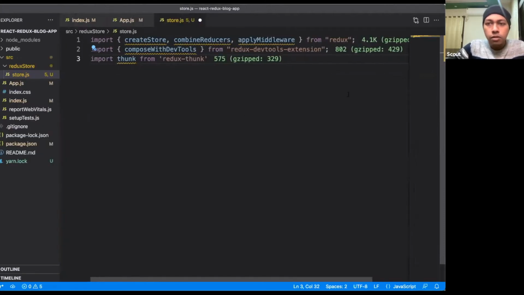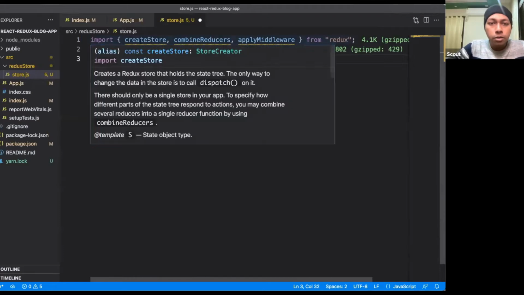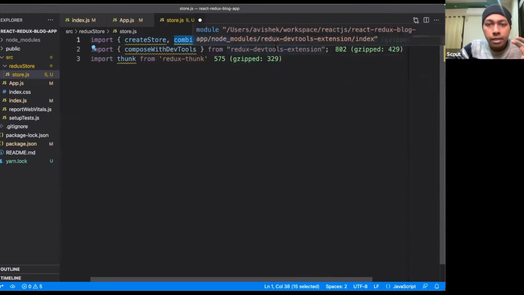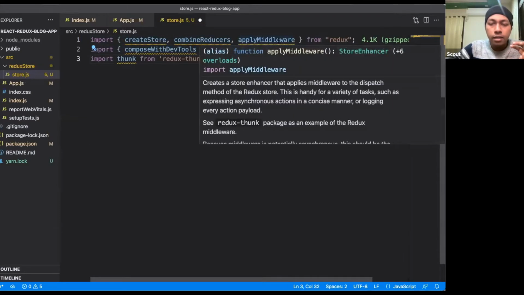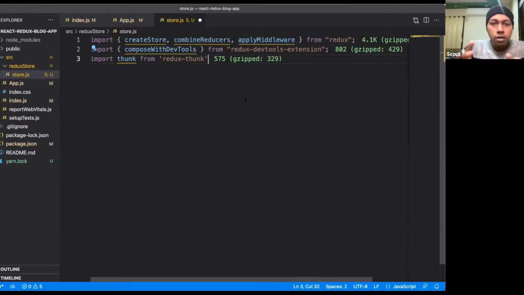So you have to do this thing one time in your application. This is not something you will do every day. These are the few basic things which I have imported from Redux. First, there is an option called createStore. Then there is something called combineReducers, and there is something called applyMiddleware. So what are those? I will explain.